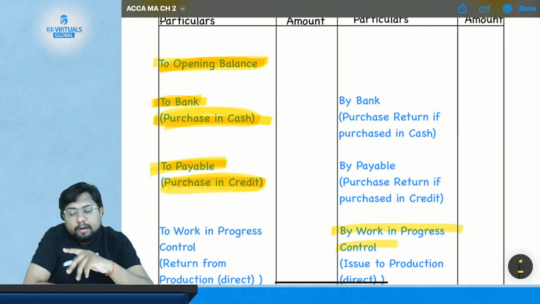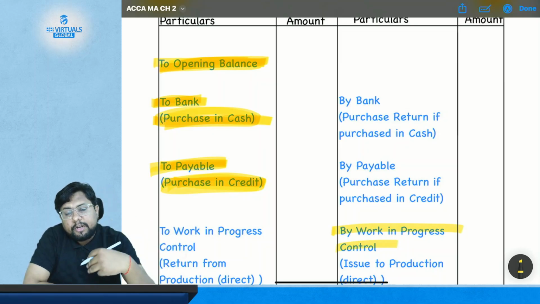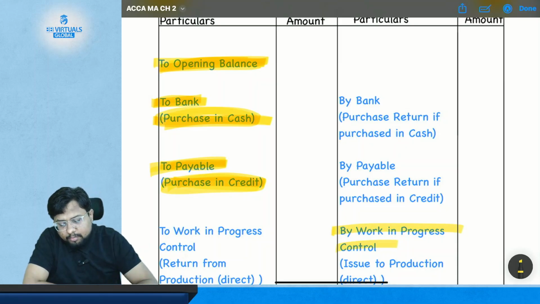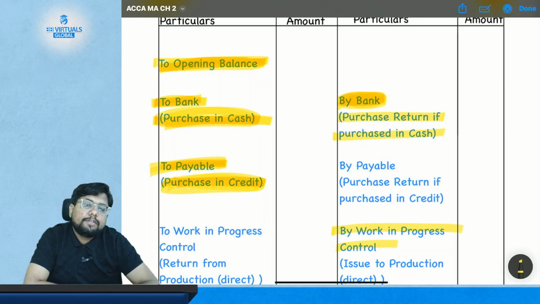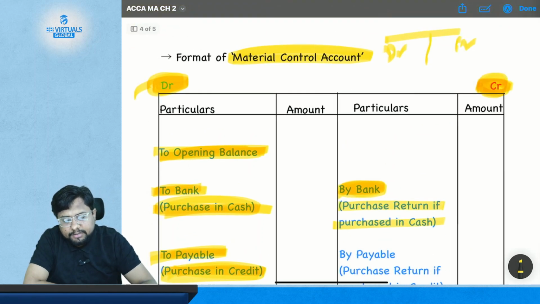And in the same way, if you have paid to your supplier, then your supplier account will get debited and the bank account will get credited. If you have returned your product to your supplier, you will get the amount received back in your bank. So your bank account will get debited in case of purchase return. If the original purchase was on a cash basis, your bank account will get debited and your material control account will get credited.